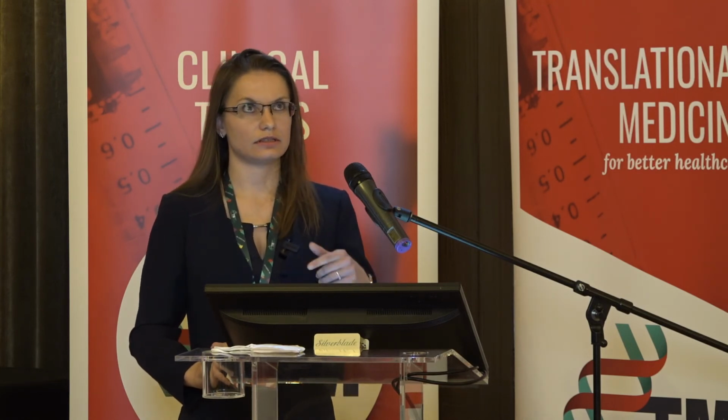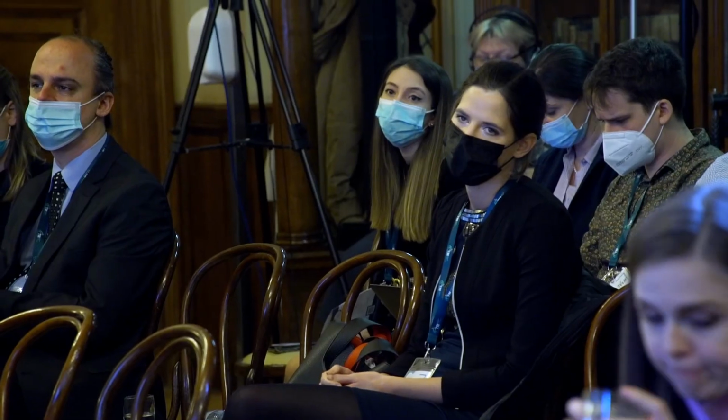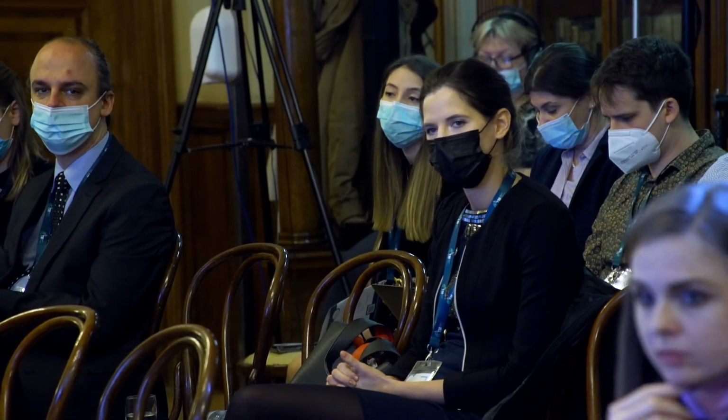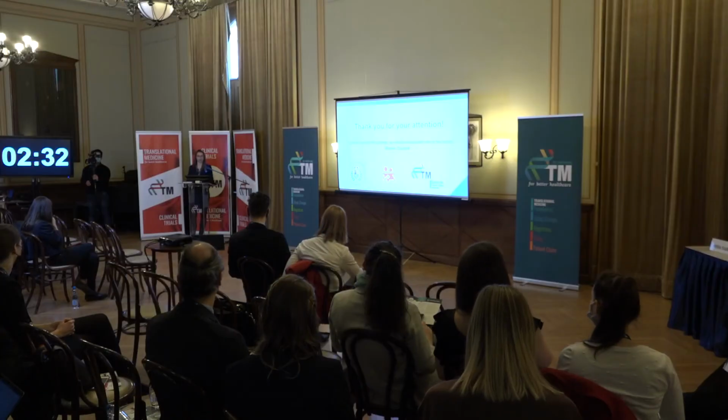But CFTR modulators can reduce the prevalence of abnormal glucose tolerance, and it would be an interesting question to examine. And to answer your second question, we plan a clinical trial on continuous glucose monitoring.